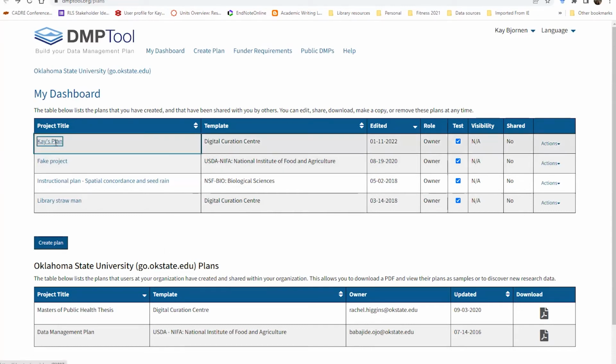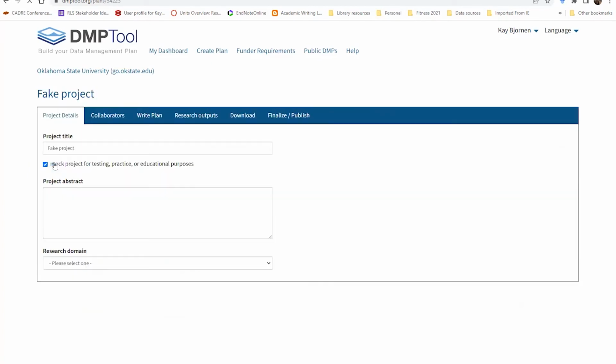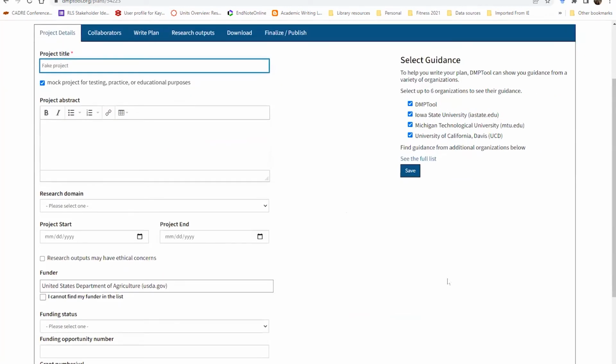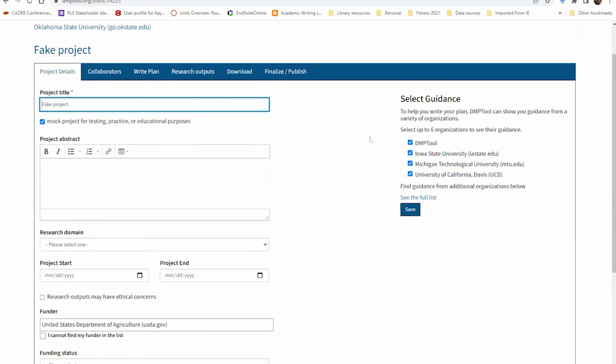So, okay, let's look at this one. This is one that I set up because I was working with somebody who was preparing a USDA NIFA grant proposal. Let me show you a few things about this. You can see the project title. There's a reminder here that whatever the title is needs to correspond exactly to what you submit with your proposal.